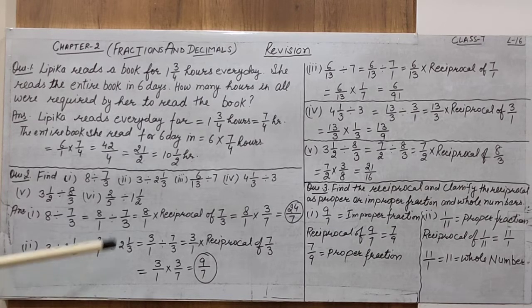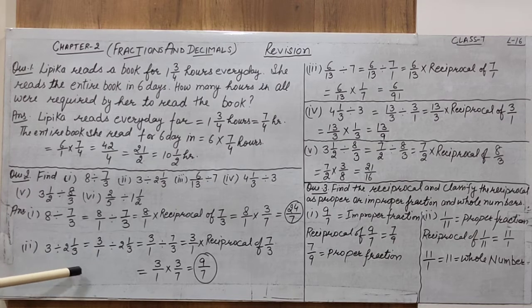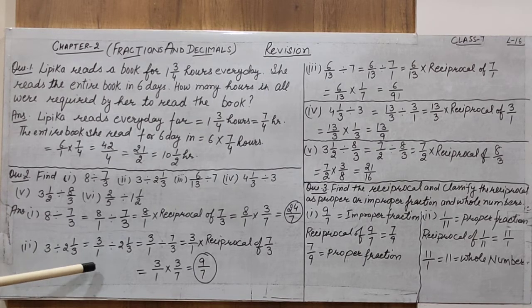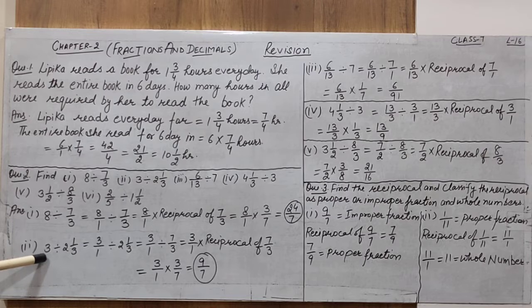Next, second question is 3 divided by 2 is to 1 by 3. What happened in this case? A whole number divided by a mixed fraction. Now, the first process, again the similar one: change the whole number into a fractional number. And how can we change it? In place of the denominator we write 1. We can write 1 because 1 does not affect the identity of 3. So by this process we can change a whole part into a fractional number.